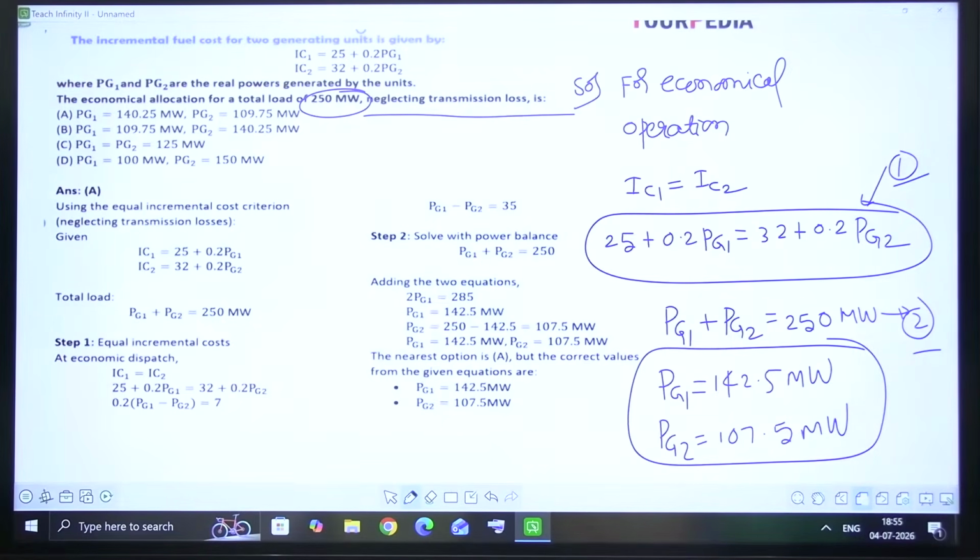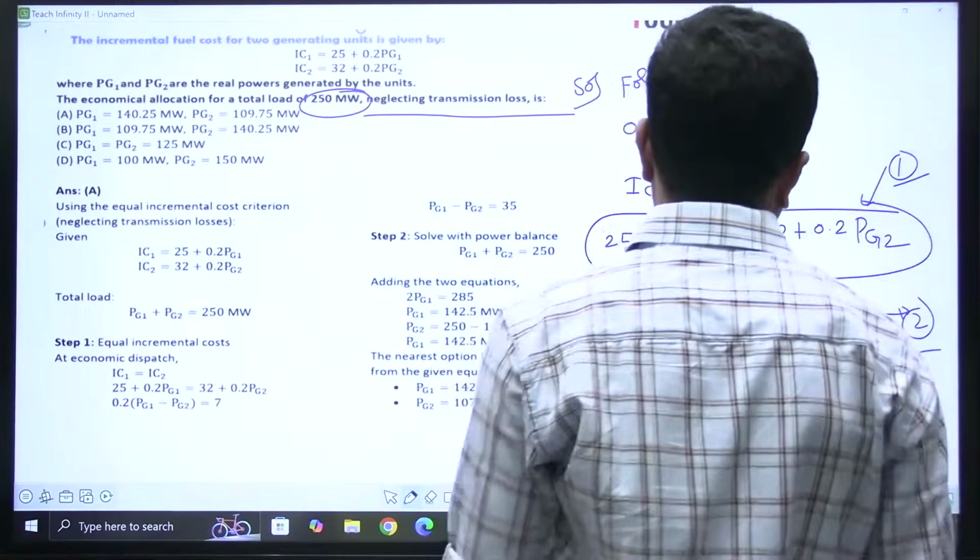Yes, this is a very easy question. Now, if transmission losses are there, the way is different. Sometimes it is going to exceed the limits. Here, limits are not given. What is that limit, sir? I will tell you.